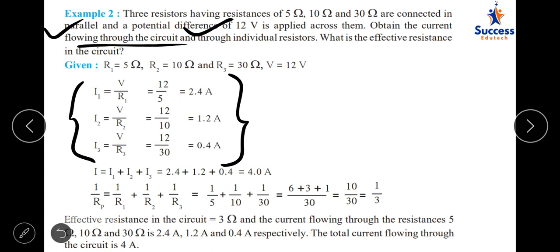So your effective resistance in the circuit is 3 ohm, and the current flowing through the 5 ohm resistance is 2.4 ampere, the 10 ohm resistance is 1.2 ampere, the 30 ohm resistance is 0.4 ampere. So the total current flowing through the circuit is the addition of all these, like I is equal to I1 plus I2 plus I3, it comes out to be 4 ampere.